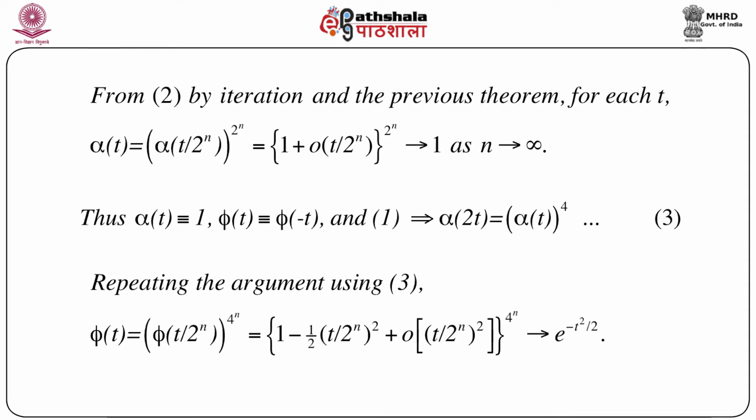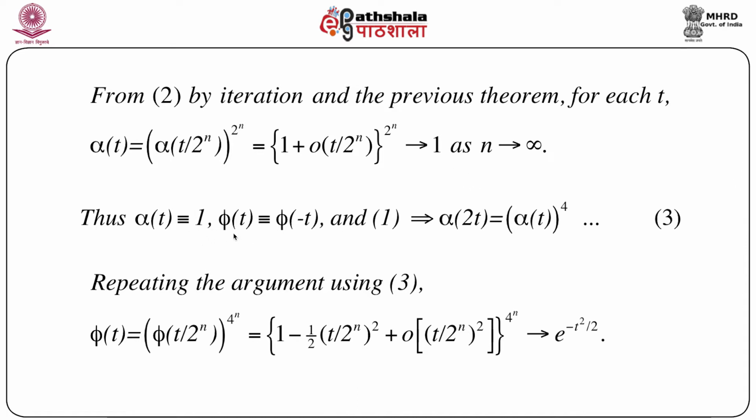Now if we repeat the previous procedure as in 2 and also in 1, we can get alpha of t as alpha of t by 2 to the power n, whole to the power 2n. And we can immediately see that if we just expand it, we will get 1 plus small o of t by 2 to the power n, whole to the power 2n. Clearly this goes to 1 as n goes to infinity. Thus alpha t equals 1. Since alpha t is equivalent to 1, that means alpha t actually goes to 1 as n goes to infinity.